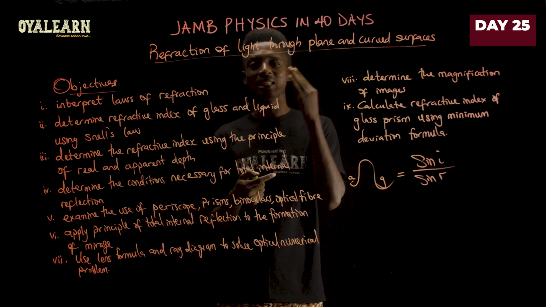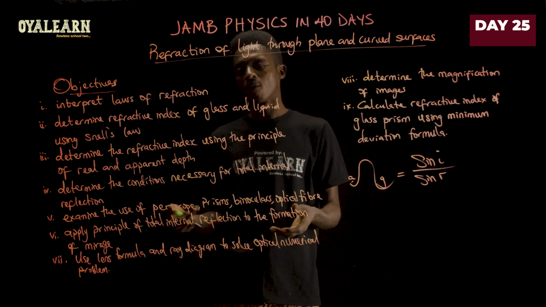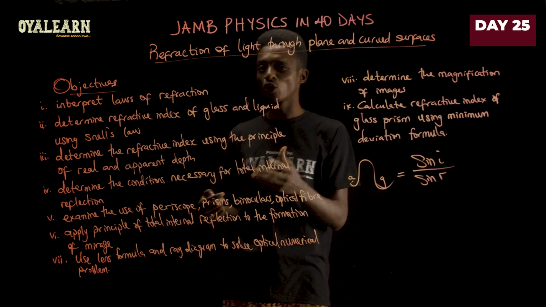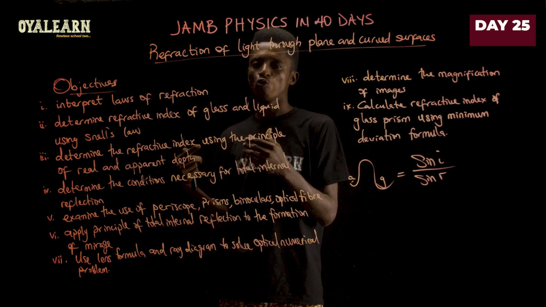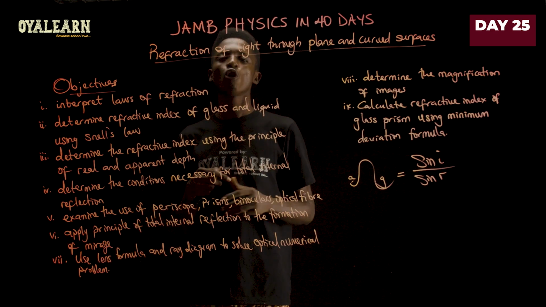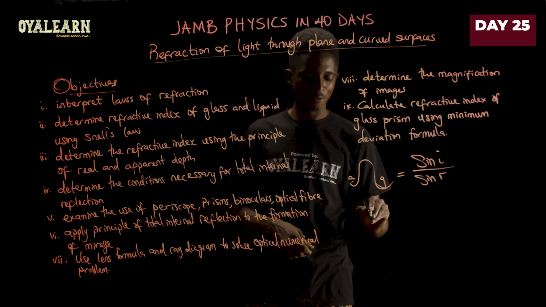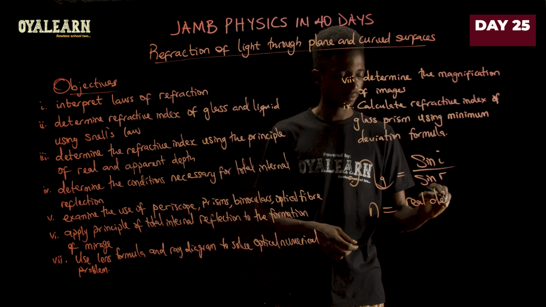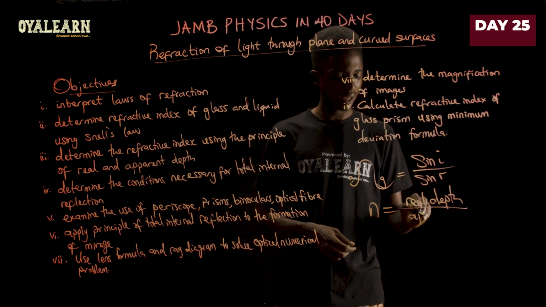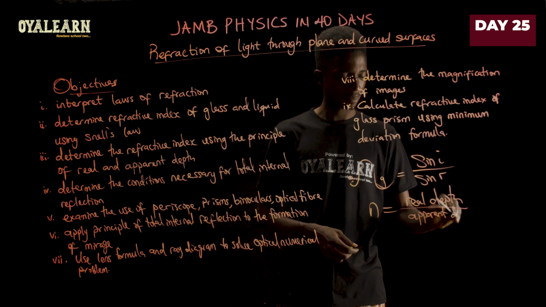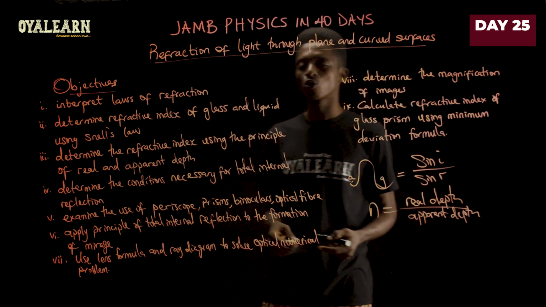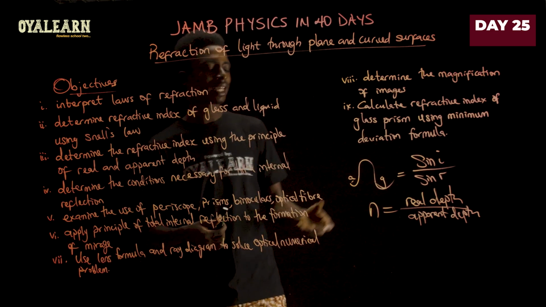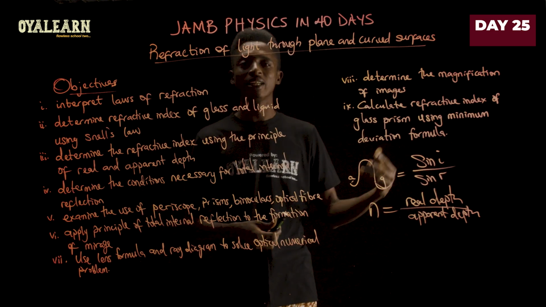Another thing like that is when you put a stick into a pool of water. It appears as if the stick is bent. Now, this is also one of the effects of refraction of light as it moves from air to water. So using that principle, you should also be able to find the refractive index, as the refractive index N is given as real depth over apparent depth. Now, this equation helps to solve for refractive index in the cases where you have the real depth and apparent depth. And in case you know the refractive index, you can also use it to find the real depth or the apparent depth.